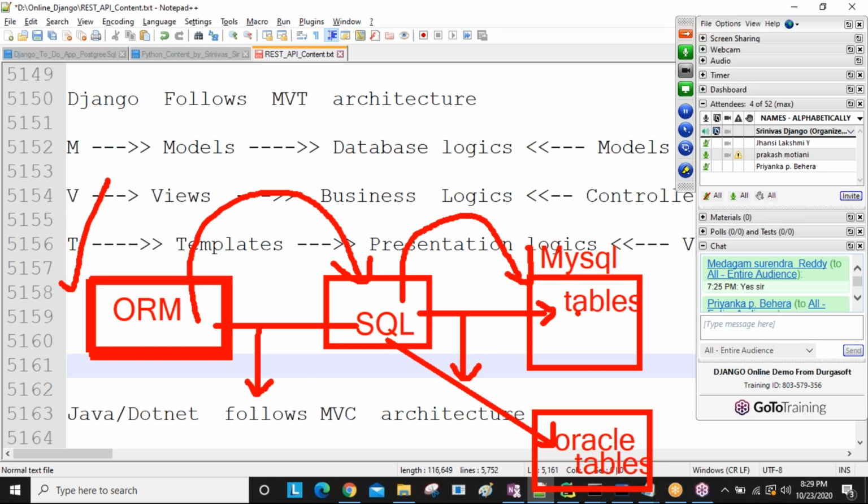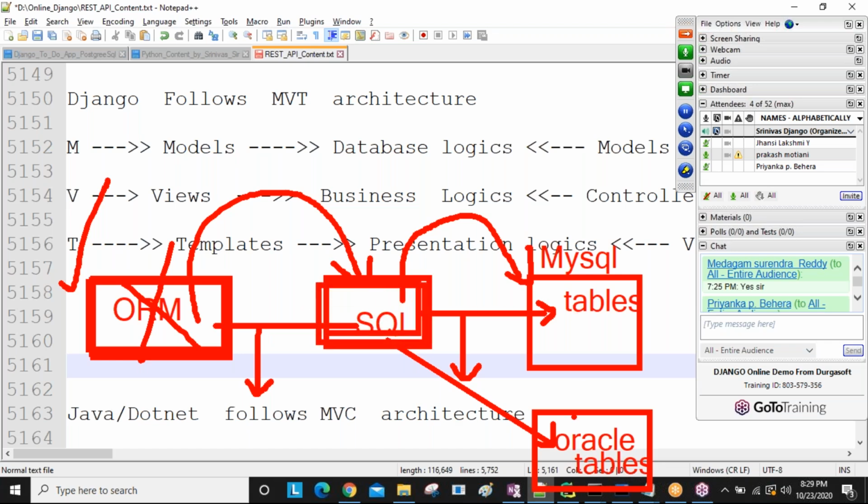Okay. So which database you want to use for your project? The database format is converted automatically. But if you are using another MVC related Java, .NET, or these all things, with MySQL related separate queries, you are writing these queries directly, guys. In that, ORM query is not there. Okay, so directly you are going to write these queries.